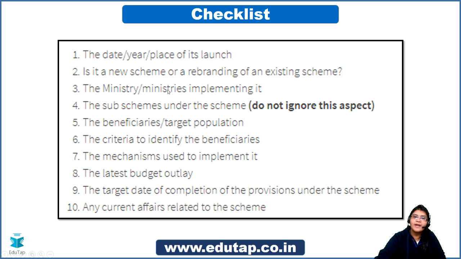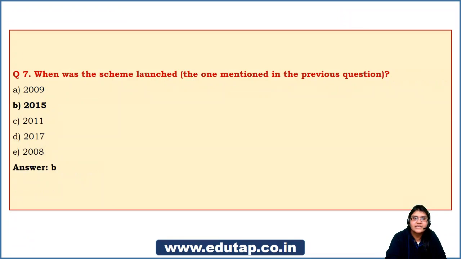Then the ministry implementing it, Ministry of Power. We also saw the nodal implementation agency, sub-scheme, nothing of that sort. Beneficiary target population, there was a specific question on it. Criteria, we also saw the criteria. We also saw SECC 2011 being used as a potential source of identification. Mechanism, nothing much. Latest budget outlay, no, I haven't included it. Okay friends, now any current affairs related to the scheme, remember this particular slide.